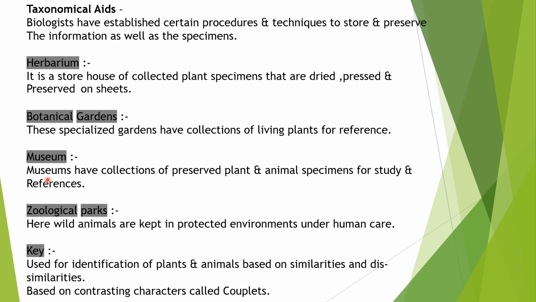The next aid is zoological parks. Here, wild animals are kept in a protected environment under human care, which enables us to learn about their food habits and behavior. And the last taxonomical aid is key. The keys are used for identification of plants and animals. Different keys are used in taxonomical identification which guide us in the right direction. These keys are based on similarities and dissimilarities. So all these are taxonomical aids which help us in identification of unknown organisms.